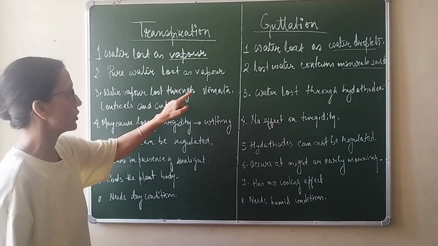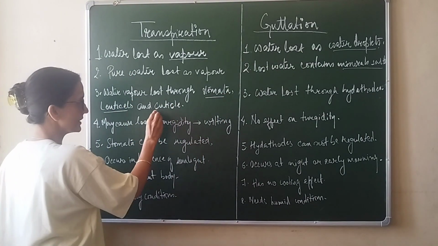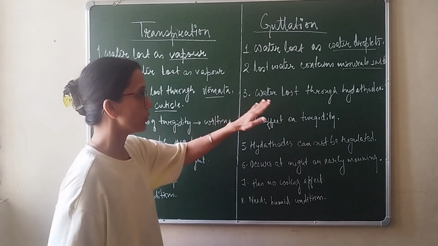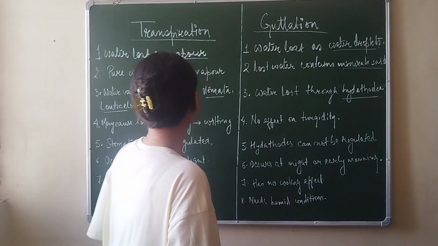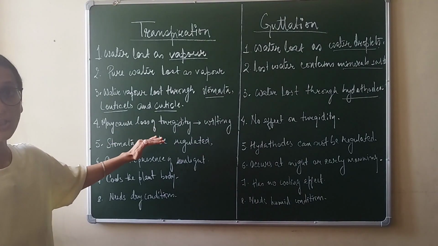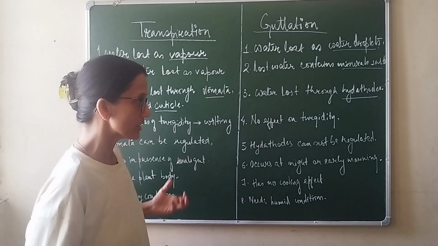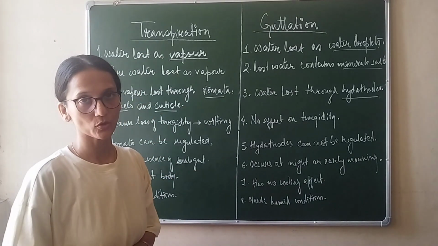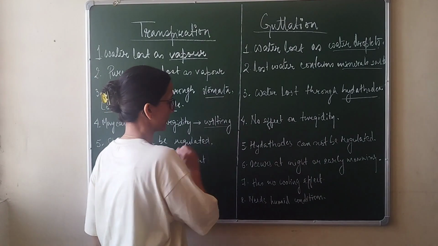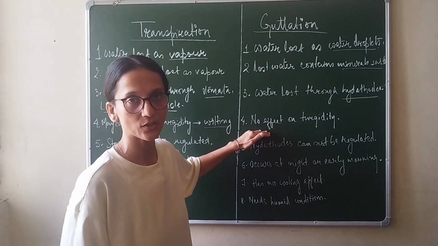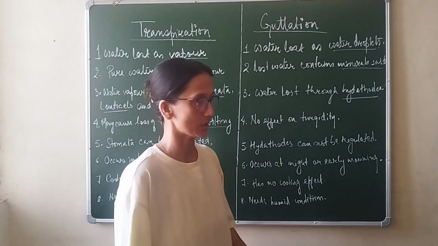Third, the water vapor is lost through, we know there are three kinds of transpiration: stomatal transpiration, through lenticels and through the cuticle. But in this, the water is only lost through hydathodes which are present at the margins of the leaf, right? Then, transpiration may cause loss of turgidity. Very, very important. We know that it has a major impact on the plant body, because if the plant body starts to lose water by the process of transpiration, it will lose turgidity and this will result in wilting. But such things do not happen in case of guttation. Guttation does not impact the plant so much that it can cause loss of turgidity.